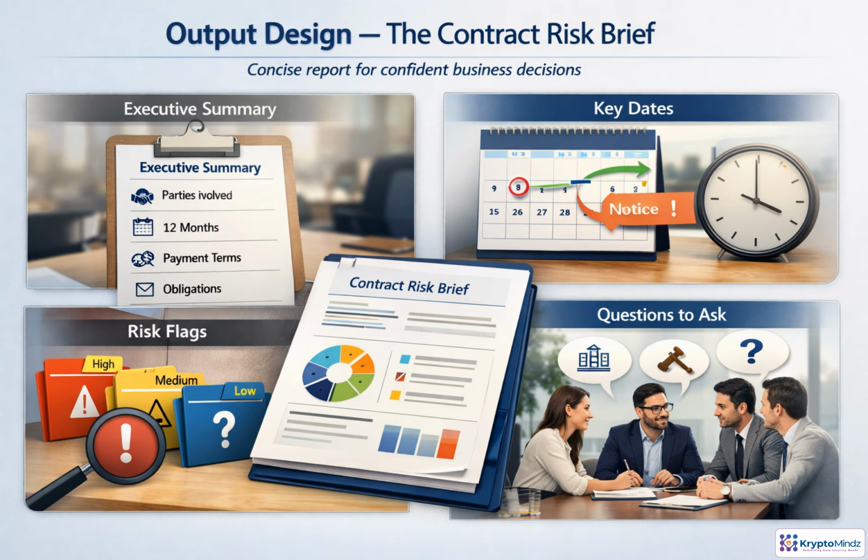The summary gives orientation. Dates create accountability. Risk flags prioritize attention without creating panic. Questions turn analysis into action. The key is trust. Plain English, severity labels, enough context to support decisions, and a clear reminder that this is not legal advice. Good output reduces uncertainty, not just document length.